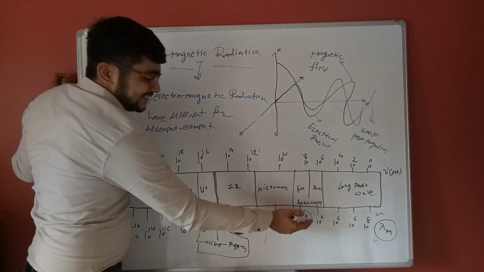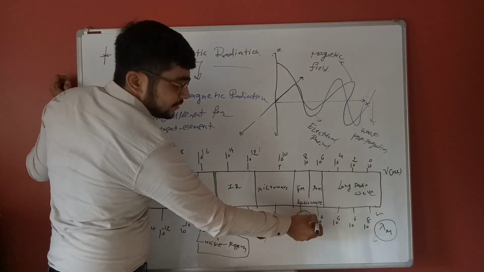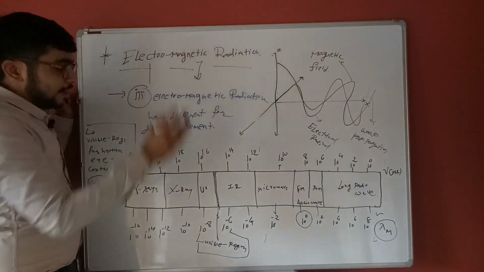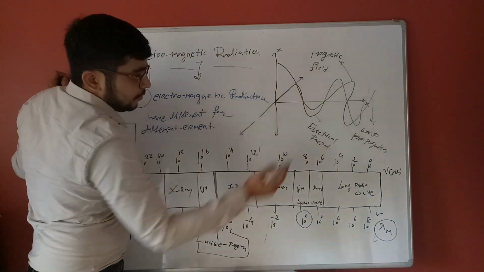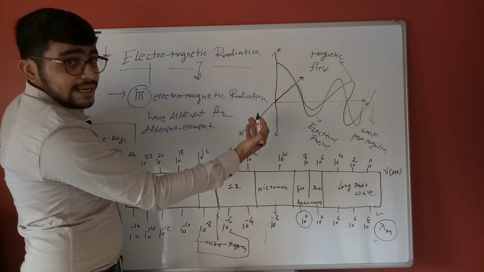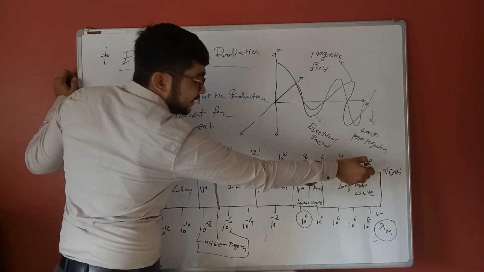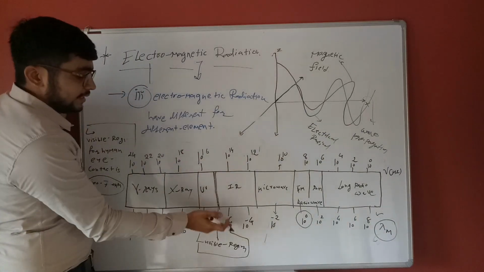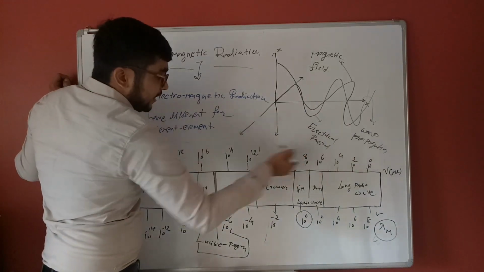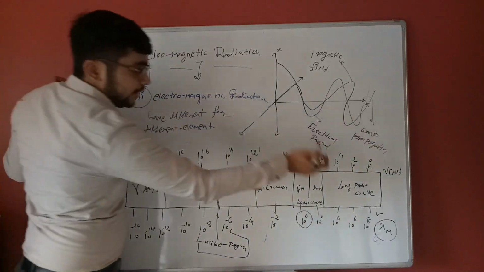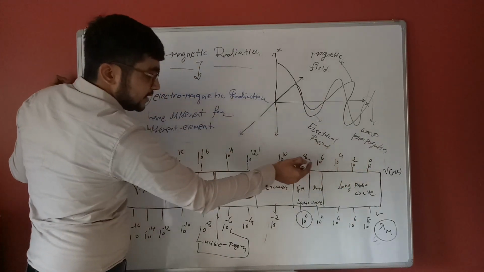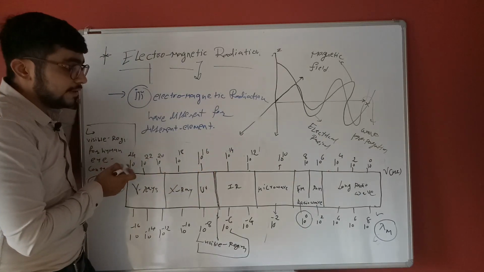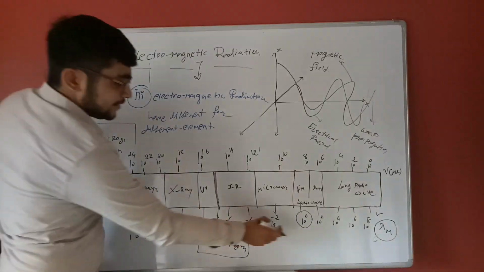The same concept applies on the right-hand side: 10 raised to 2, 4, 6, 8. Above, it starts slightly differently: 10 raised to 0, then 2, 4, 6, 8, 10, 12, subsequently up to 24.